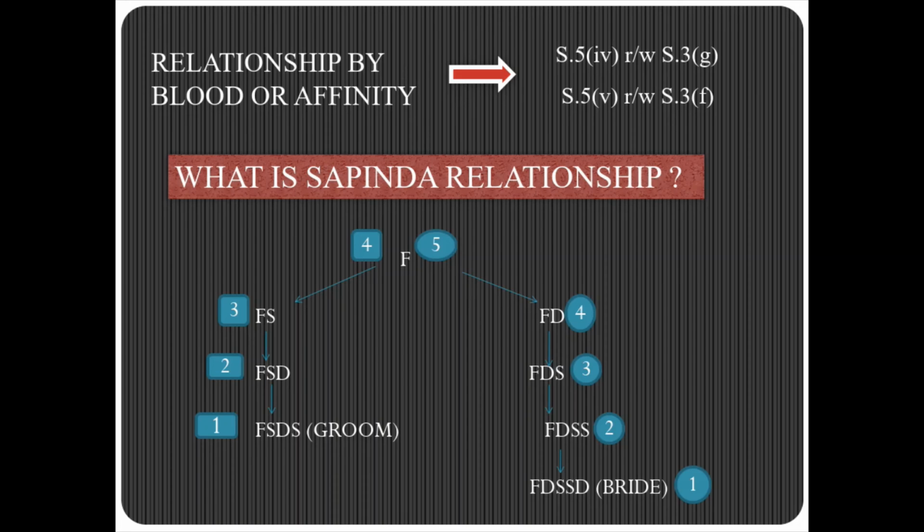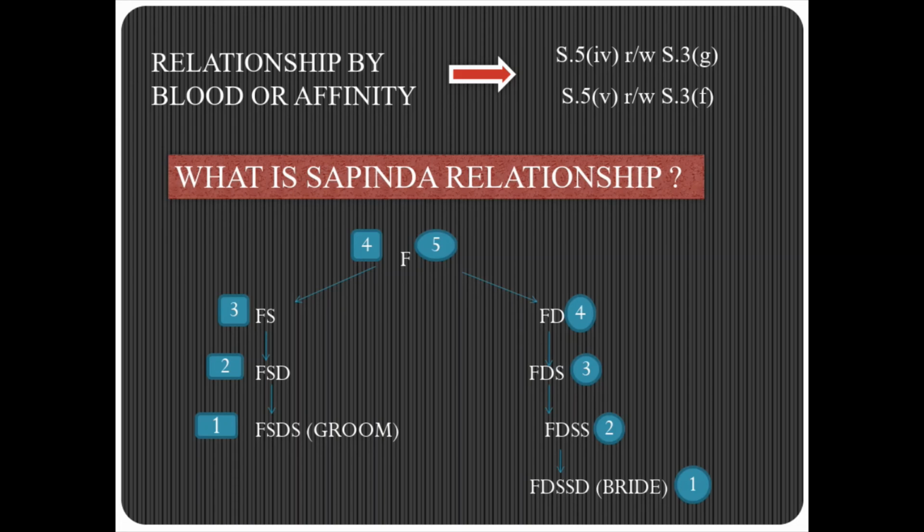So according to Section 5 clause 4, one cannot marry within the prohibited degrees of relationship unless the custom and usages governing those parties permit them to do so. If it is not allowed in their customs and usages, then they are not allowed to marry within the prohibited degrees of relationship. What the prohibited degrees are is given under Section 3 clause G, which we have already read.